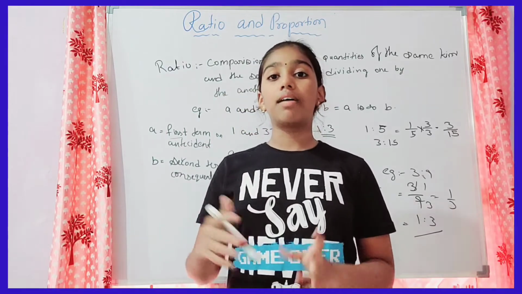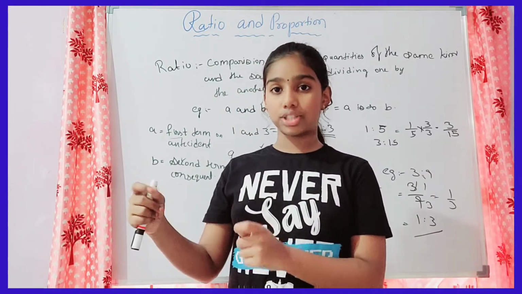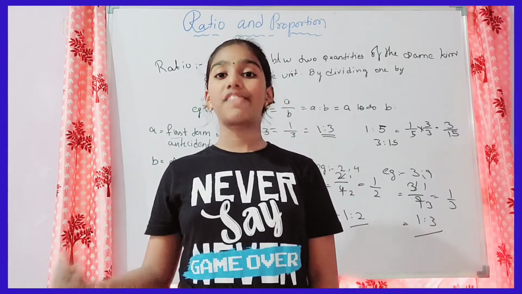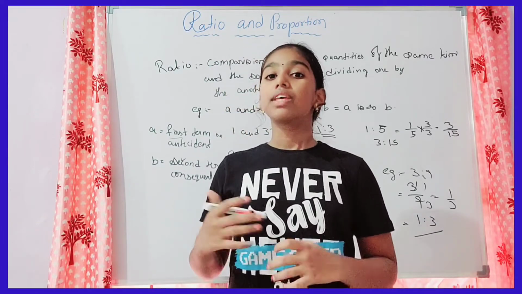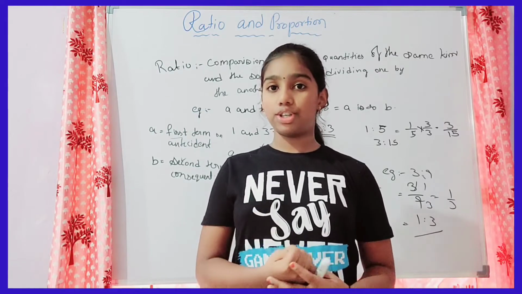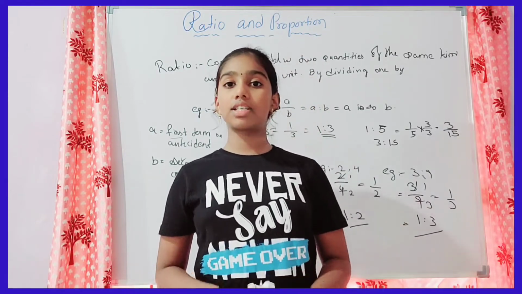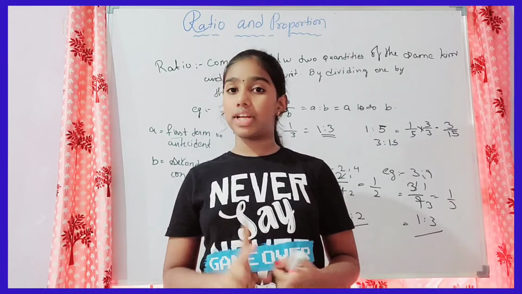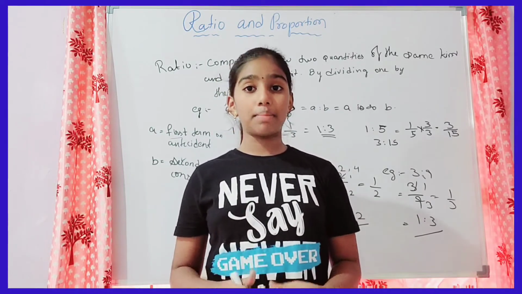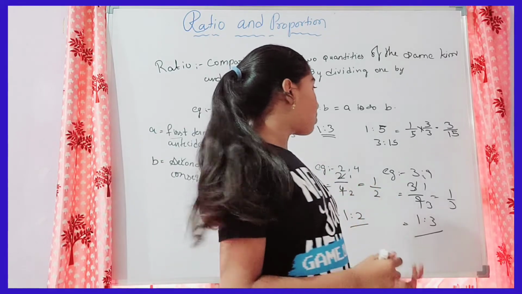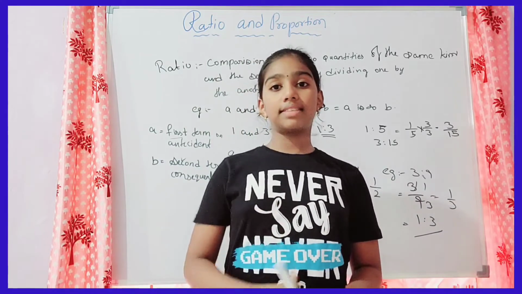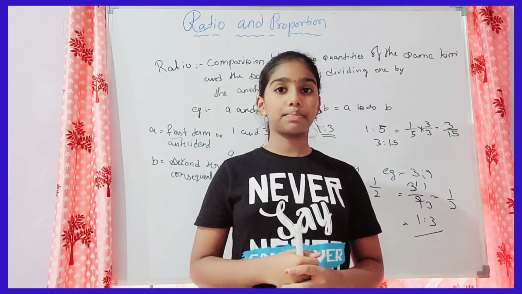The resulting ratio or fraction can be called the equivalent ratio or equivalent fraction. Now we have discussed what a ratio is, what the simplest form is, and what an equivalent ratio is. Now we will discuss some examples on equivalent ratios and simplest form.